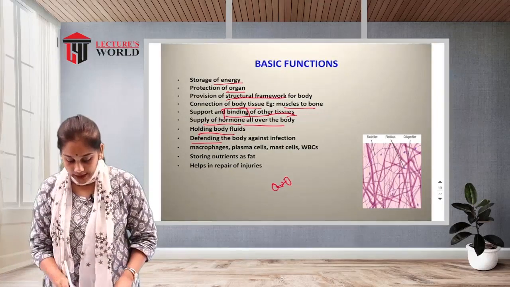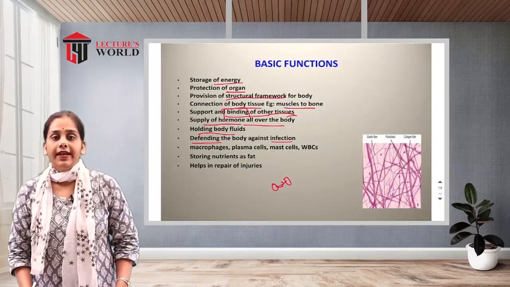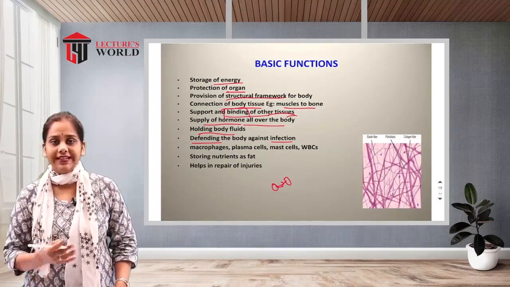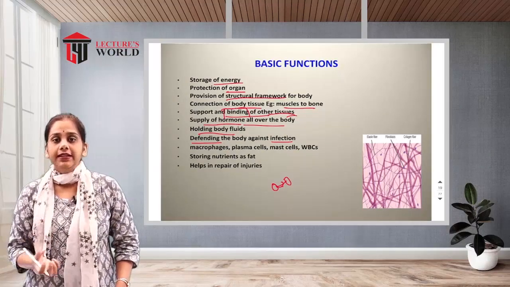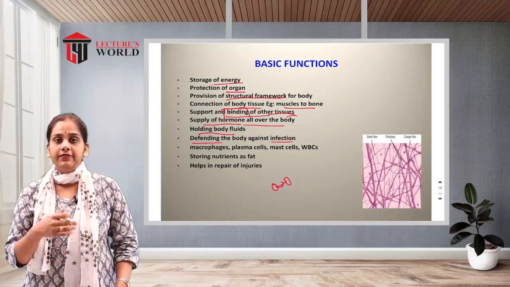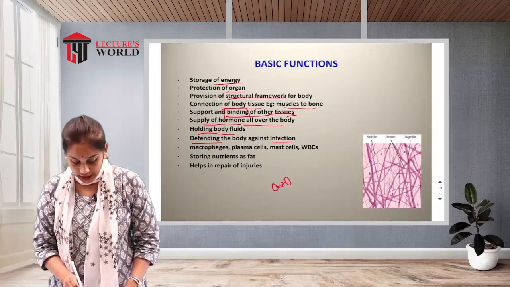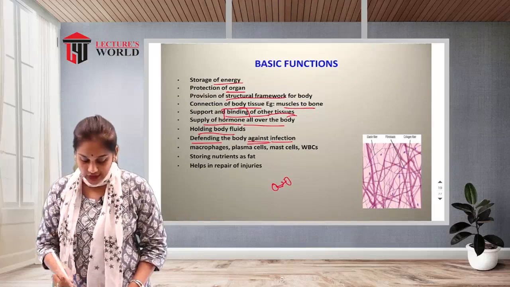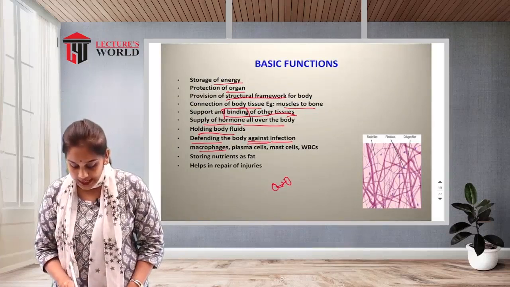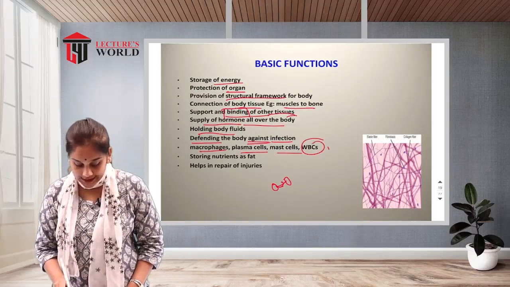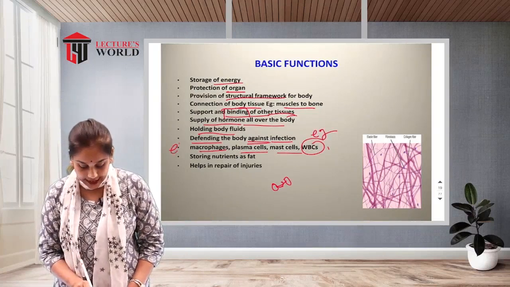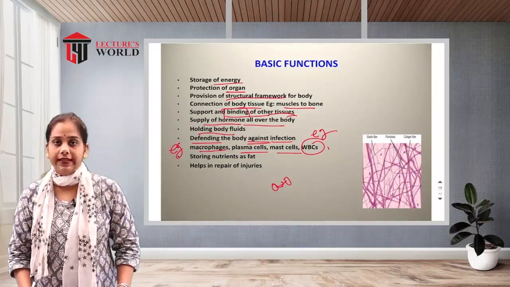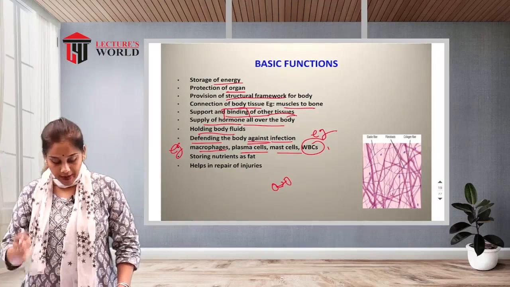Then defending the body against infection. There are macrophages and some cells which are helpful for protection, and they can kill the microorganisms that have invaded the body. So it helps to prevent infection. Macrophages, plasma cells, mast cells and WBCs are examples of these cells. They are located in the connective tissue and give protection against microorganisms.